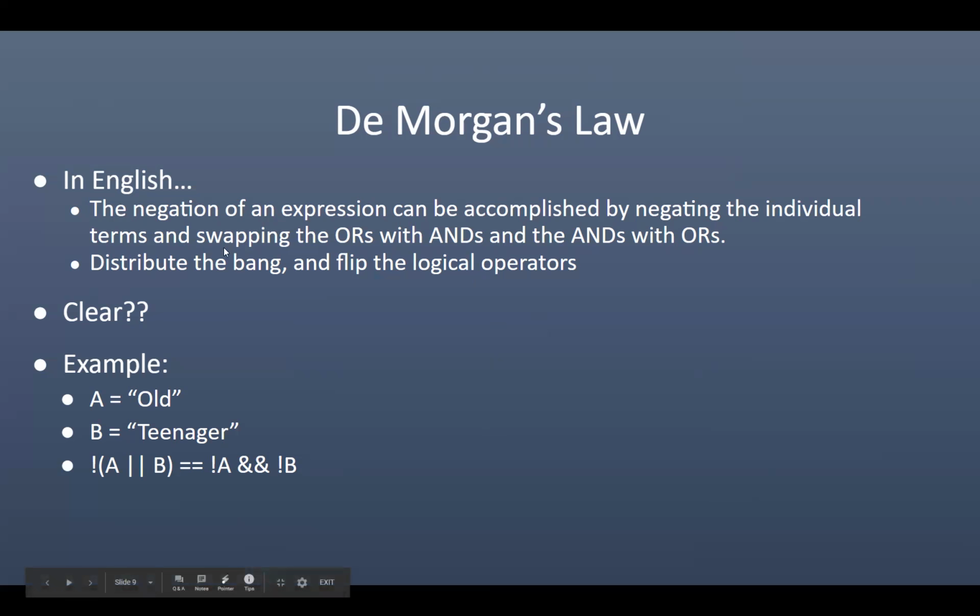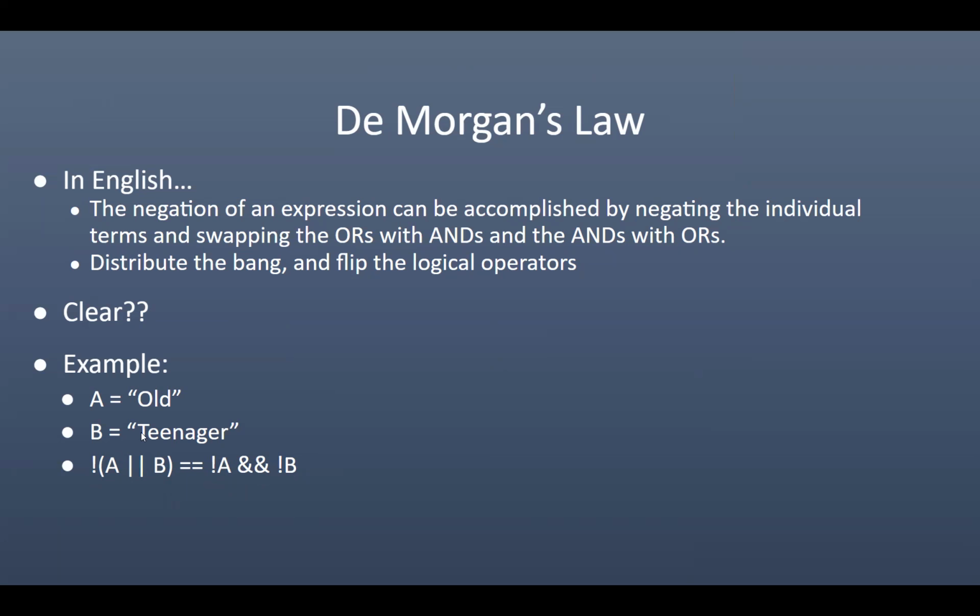So I know it's not very clear, so I'm here to help clarify. Let's take this expression right here. In math, if this bang was like a multiplication, we could distribute it to all the terms inside of the parentheses. And as we do that, we flip all the logical operators. We would actually flip all the comparison operators as well, and that'll come later. So when we distribute the bang to A, we get not A. And when we distribute the bang to B, we get not B. And then we flip this logical operator or to be an and.